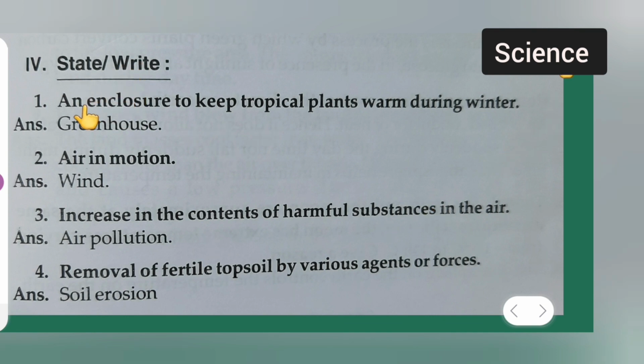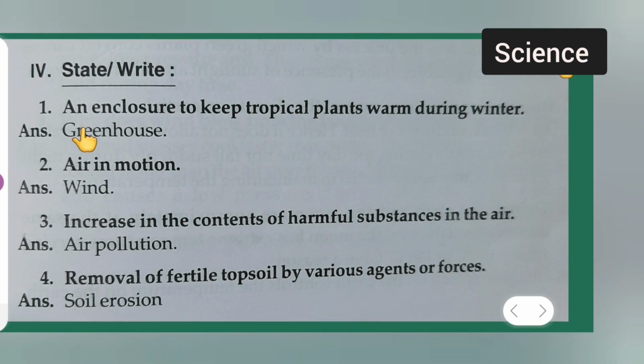State or write, okay, any enclosure to keep tropical plants warm during winter. Answer is greenhouse, okay. Second is what? Air in motion. Answer is wind. Question number 3 is increase in the content of harmful substances in the air. Answer is air pollution. Fourth question is removal of fertile topsoil by various agents or forces. Answer is soil erosion.